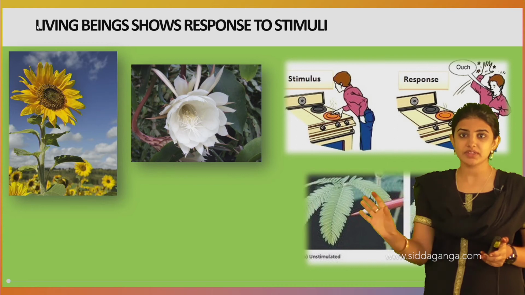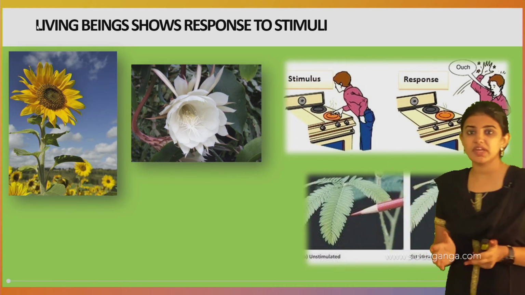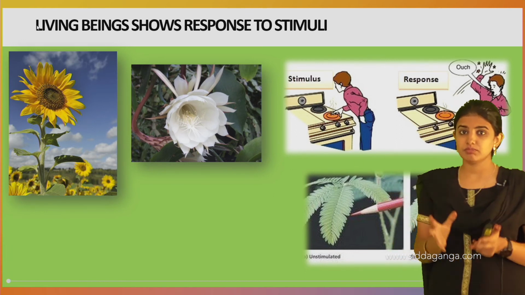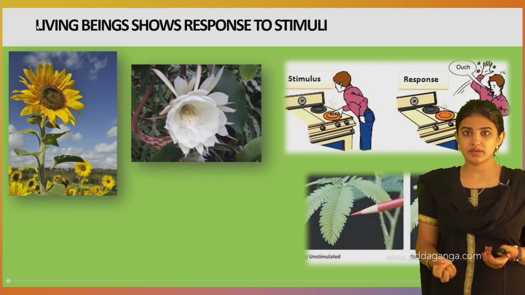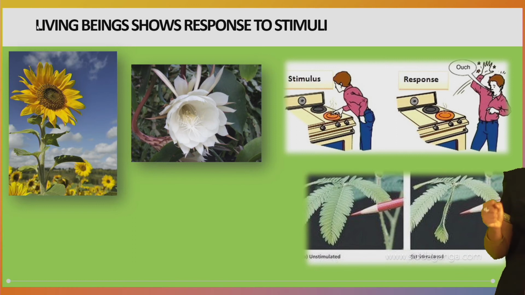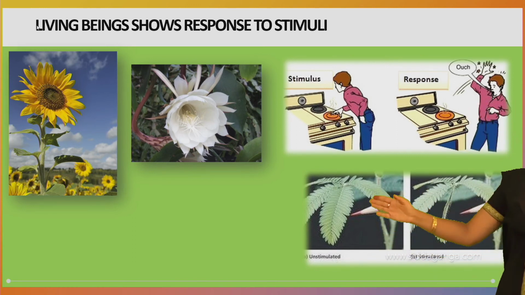Besides this, some plants bloom at sunrise and fold their petals during sunset. These are the examples.